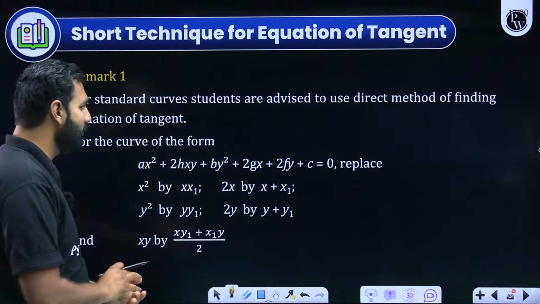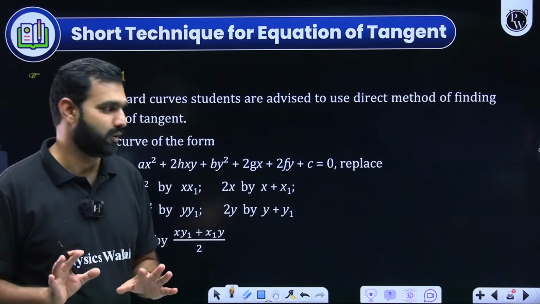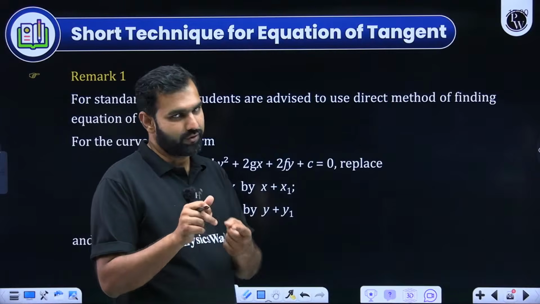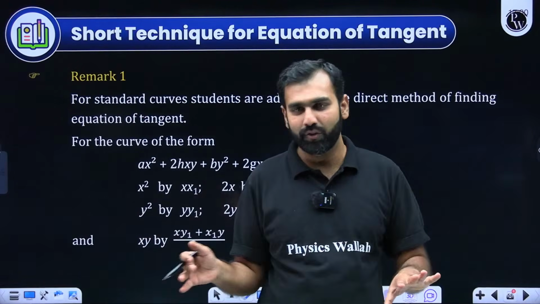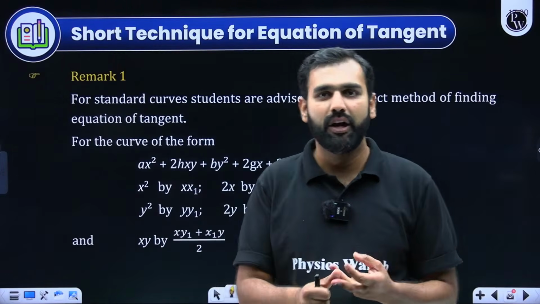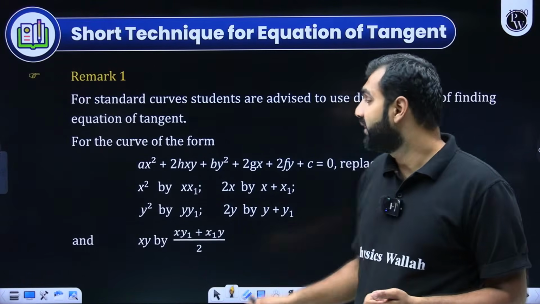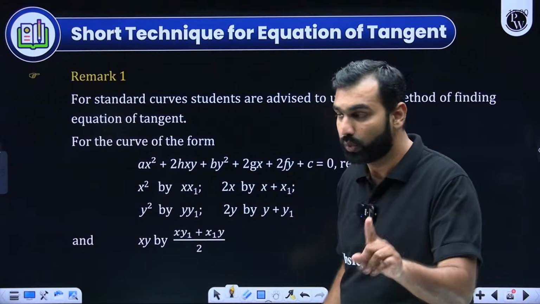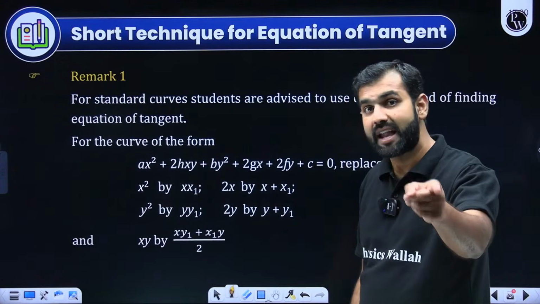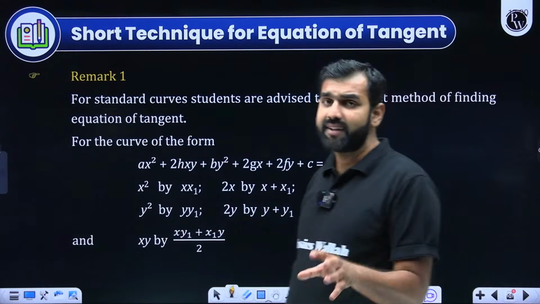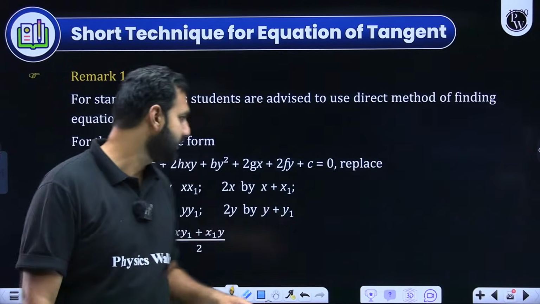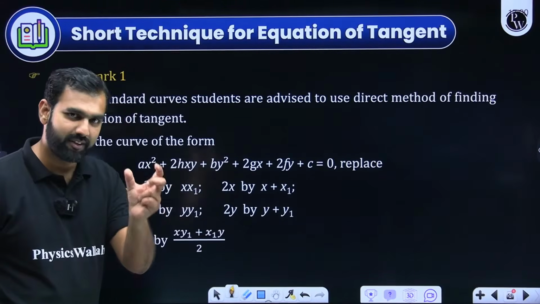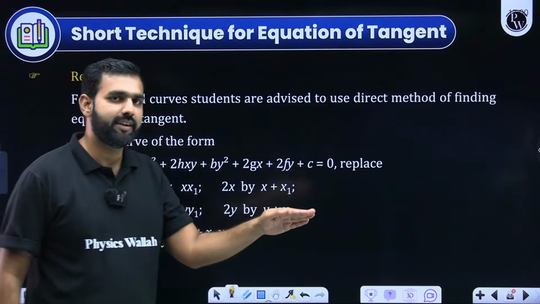Now, if I get back to this, this is something very important you all should be aware of. For example, if there is a curve, second degree curves means what? First of all, it could be a pair of straight lines, but if it is not a pair of straight lines, it could be either a circle, parabola, ellipse, or a hyperbola. So if it is a second degree curve in x and y, and if you are given a point lying on this curve, mind you, the condition is that the point should lie on the curve. And if you are asked to draw a tangent to it, always remember, x square is replaced by xx1, where x1 comma y1 is a point on the curve. And on that curve, I need to write the tangent.